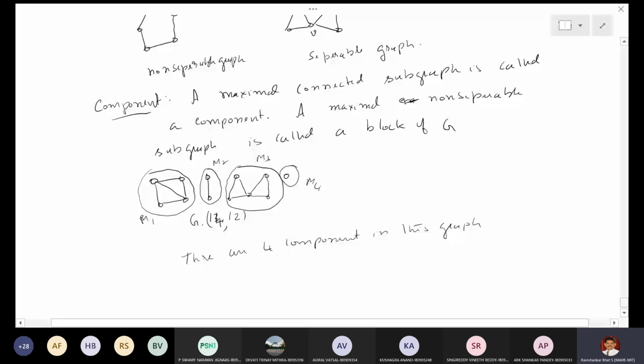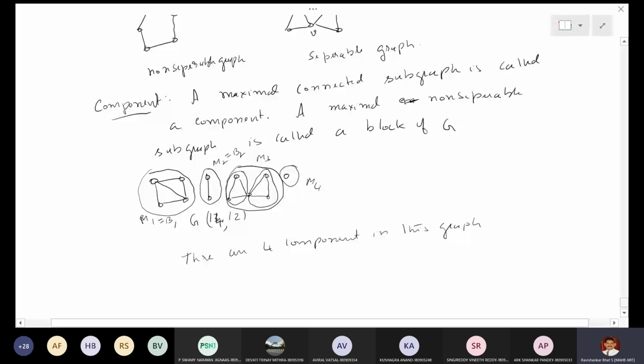M1 equals B1, M2 equals B2, but M3 contains 1 triangle and a second triangle, each a maximal non-separable subgraph.